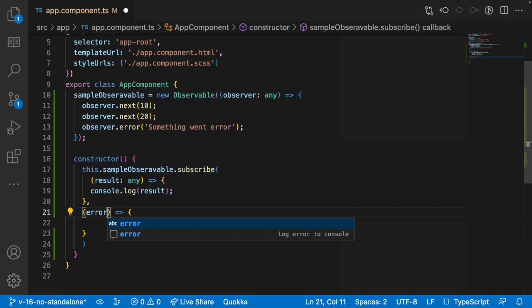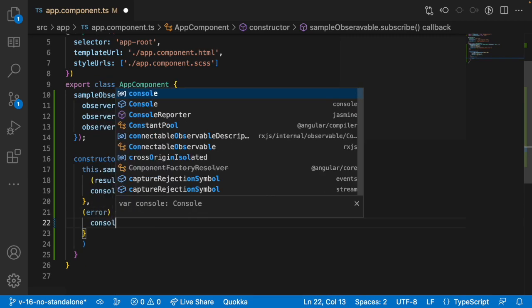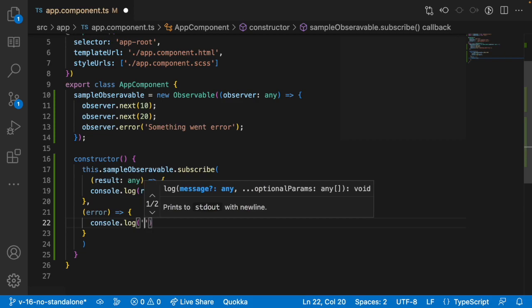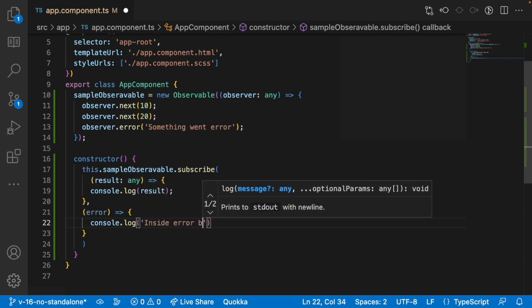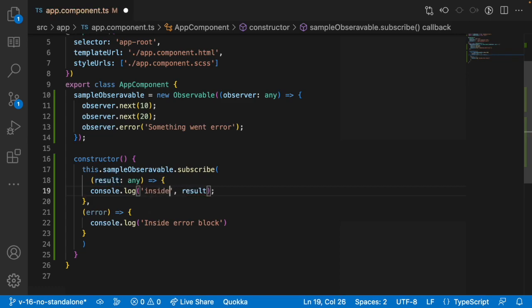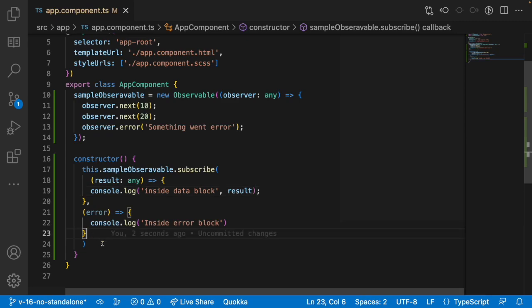So I can receive this error, and I'll use something like console.log of 'inside error block', and here I can use something like 'inside data block'. And now the last one is complete.